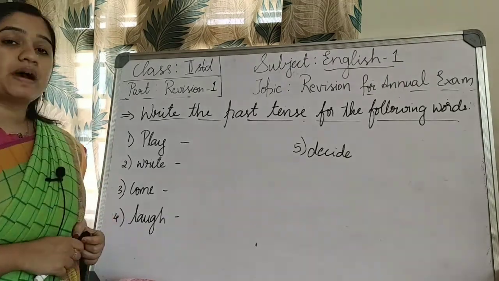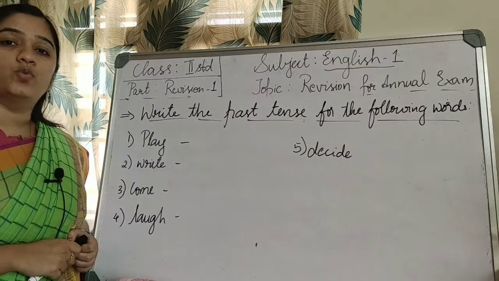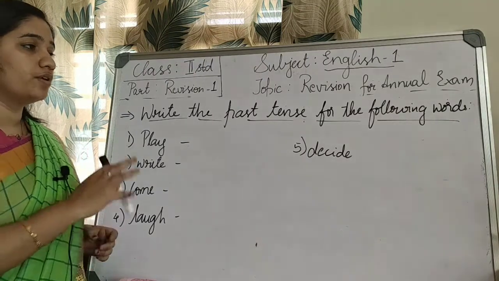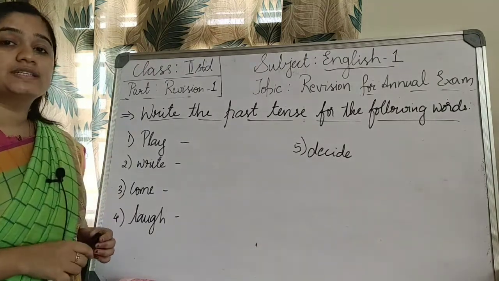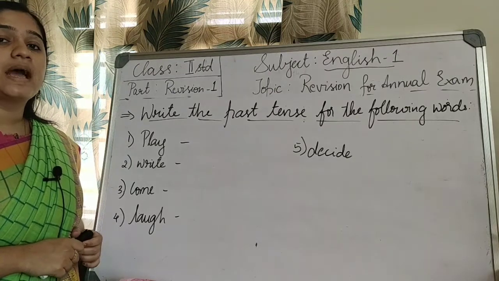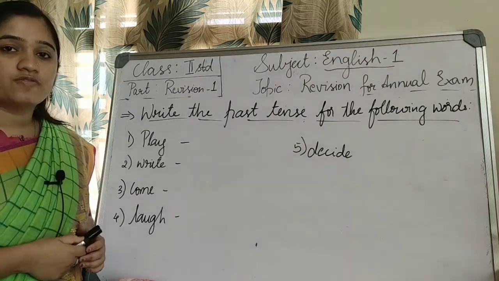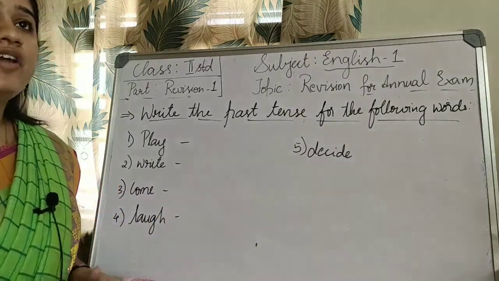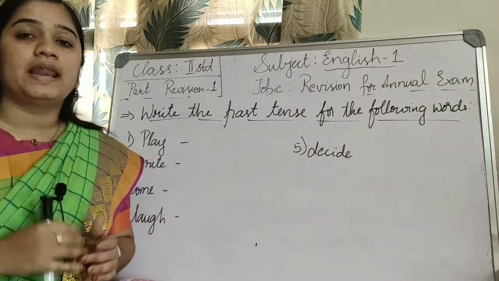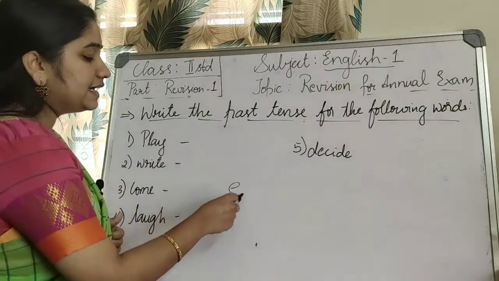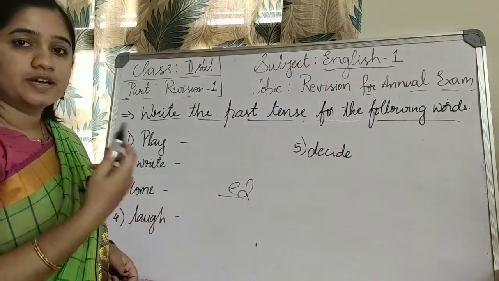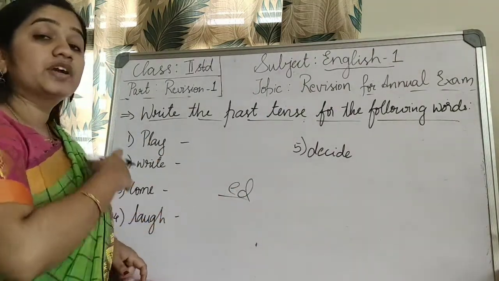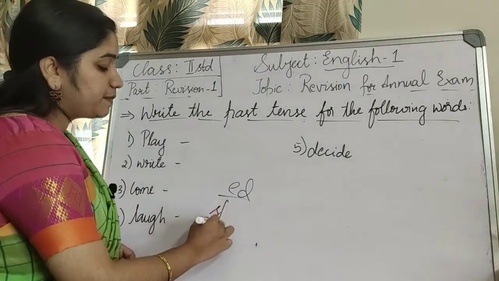Okay. Write the past tense for the following words. The first word is play. So what's the past tense for the first word? Children, while converting present tense to past tense, we have gone through a set of rules. For a few words, if you just add ed, it will become past tense. For a few words you have to completely change the spelling.